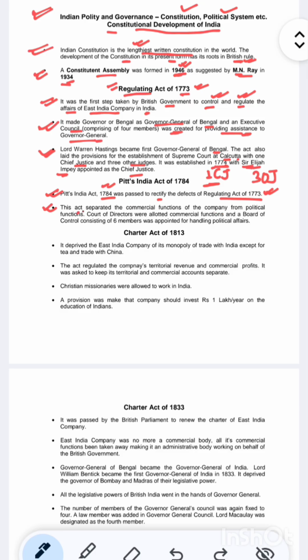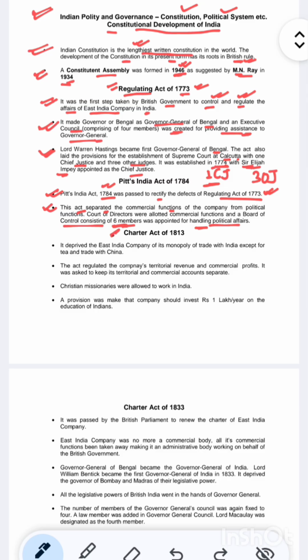The second point is this act separated the commercial functions of the company from political functions. A Board of Control consisting of 6 members was appointed for handling these political affairs. So for handling these political affairs there were 6 members, right?